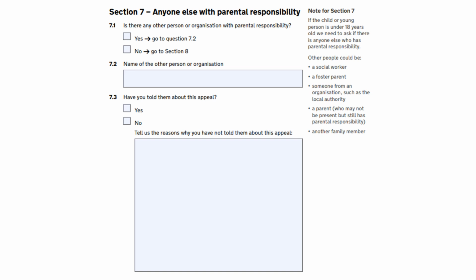Section 7 of the appeal form is about any other people involved in this appeal who are not listed in Section 6. This could be another person or an organisation who shares parental responsibility for your child, or someone appointed as a deputy by the Court of Protection for the young person. You can give their name and contact details here and confirm that you have told them about this appeal. However, if you believe they should not receive details of the appeal, you can explain why in this second box. If this does not apply, then just tick no at question 7.1 and move on to Section 8.